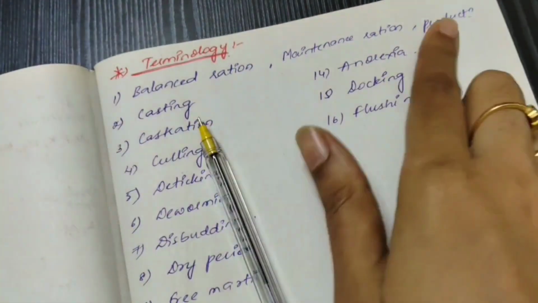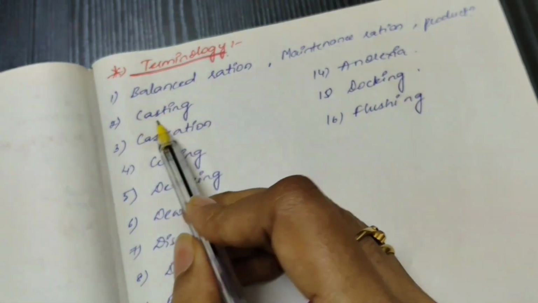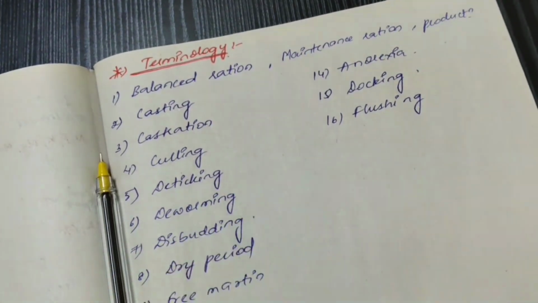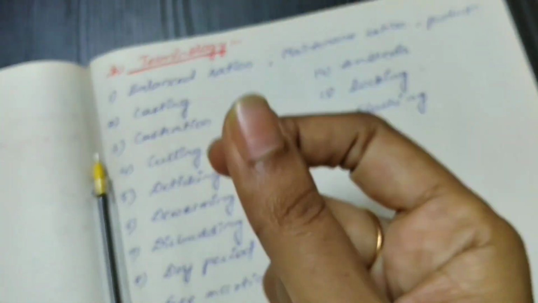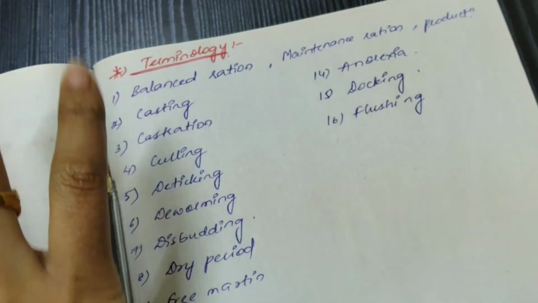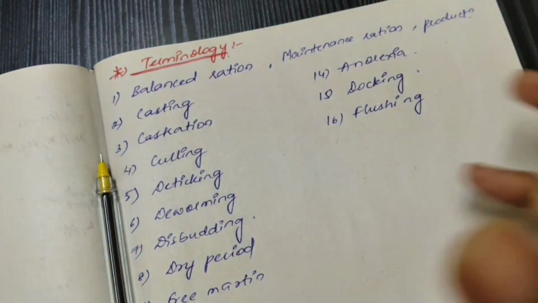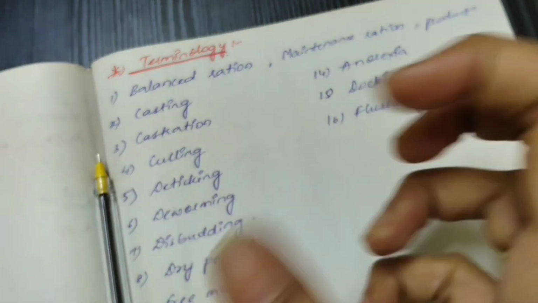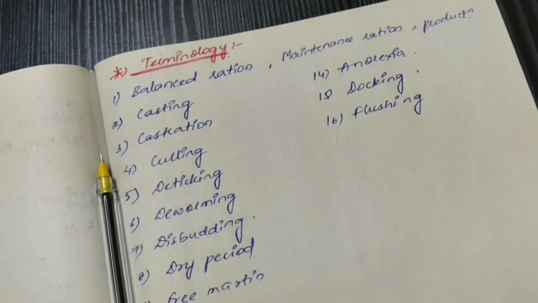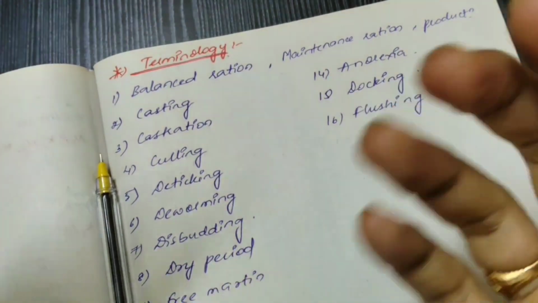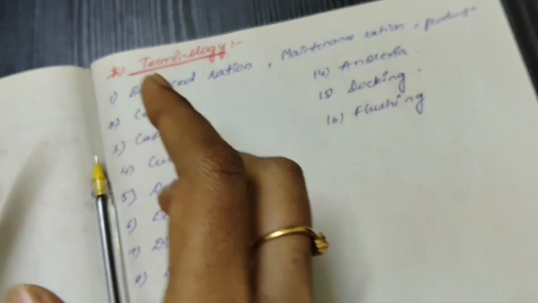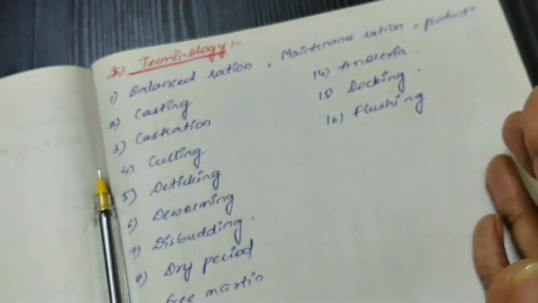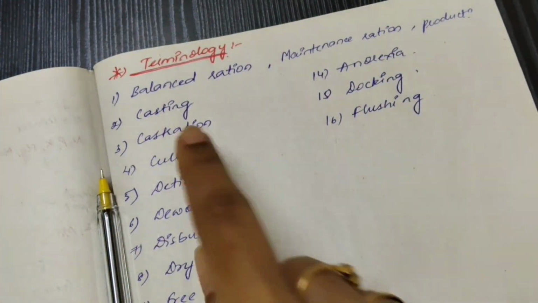Okay, don't get confused. Next, casting. Whenever you want to perform a specific operation or treatment on a particular animal, you separate that animal from the group and tie its limbs, like hands and legs, to perform surgical operations or any specific treatment. That is called casting. So bringing out that particular animal from the group and tying its limbs, that is casting.